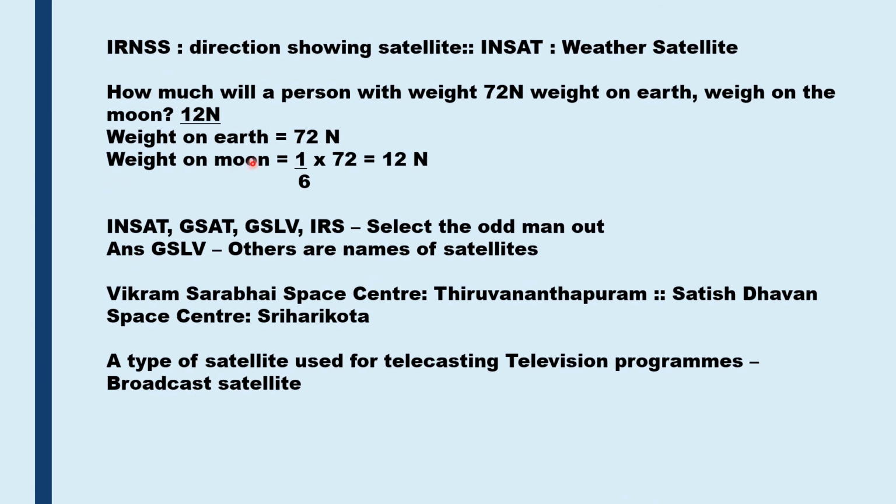These are the different types of objective type questions. The first one is correlation. IRNSS is a direction showing satellite. So INSAT will be dash. It's a weather satellite. How much will a person with weight 72 newtons on Earth weigh on the moon?